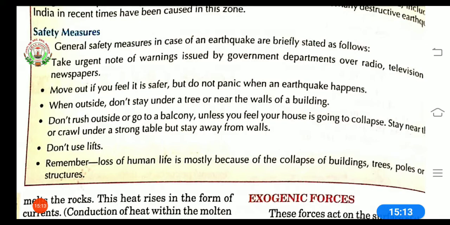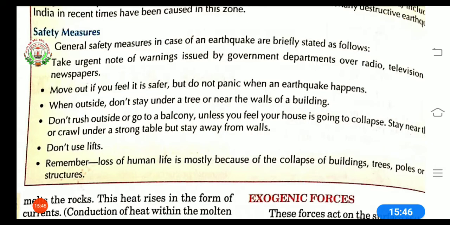If you feel that your house or building is going to collapse, at that time you can come out. If you are not coming out, you can stay near the door, or crawl under a strong table, and that will keep you safe. You should not be near any kind of wall. You should always be away from walls, under a strong table or something similar.